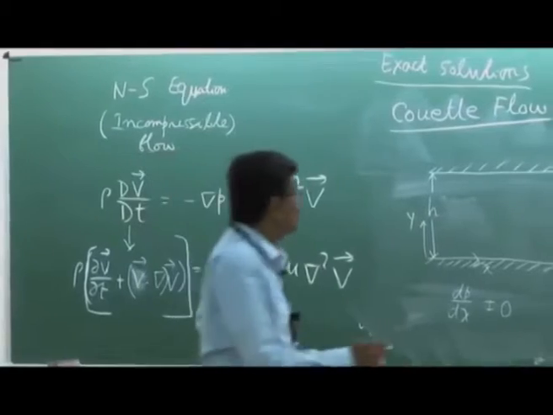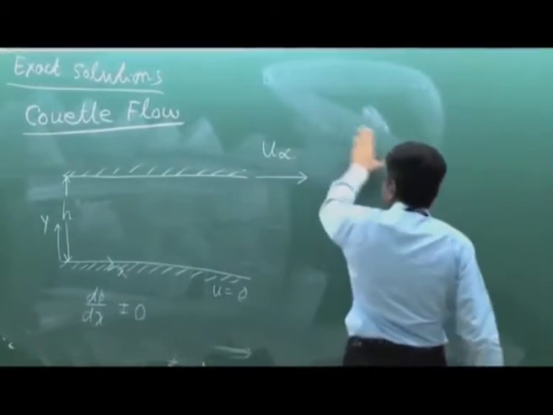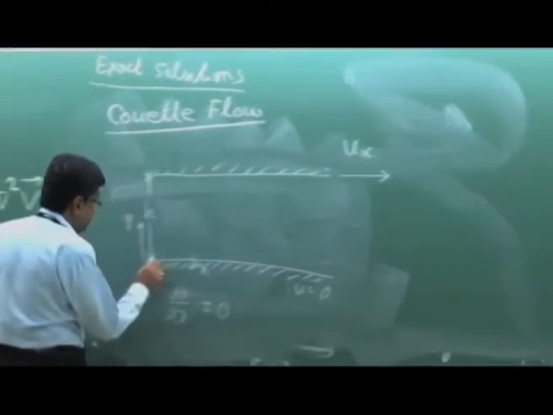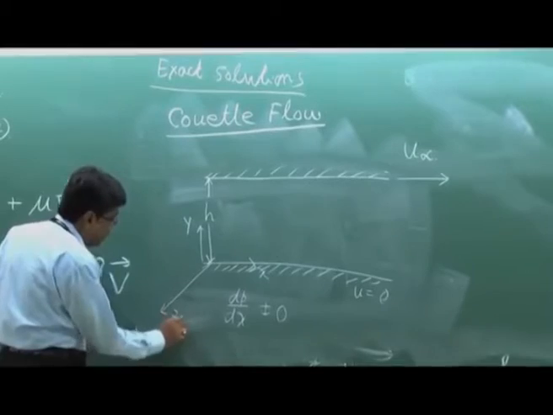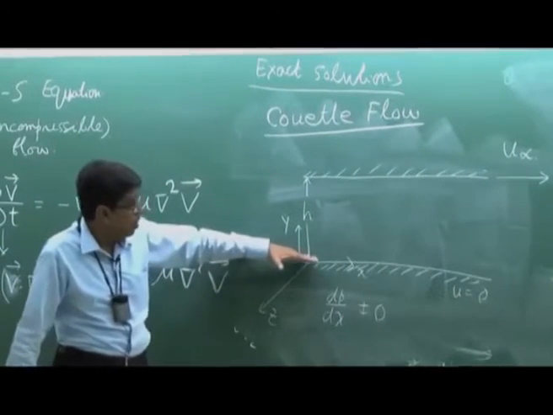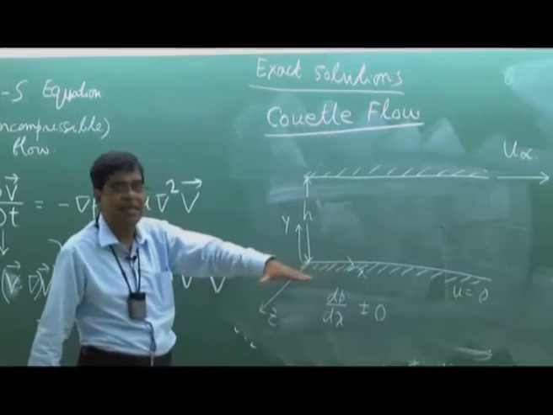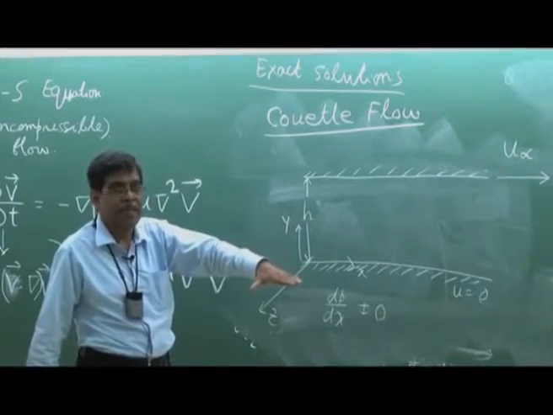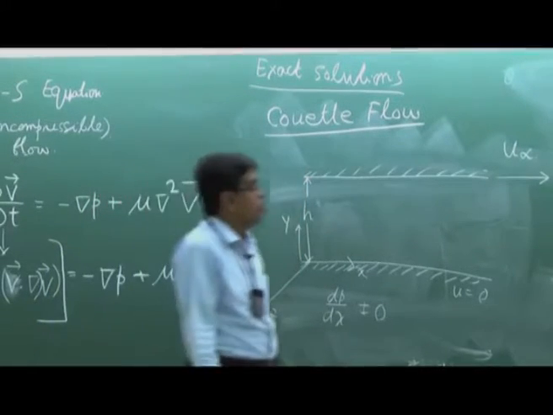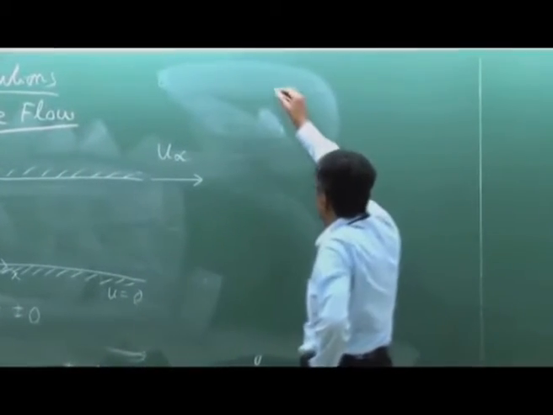Now come to the Navier-Stokes equation, which I wrote there. Now if you write the Navier-Stokes equation in Cartesian coordinates, and at the same time you consider that the breadth or width of the channel in the z direction is much larger than the channel height. With this in consideration, you first start writing all the equations.